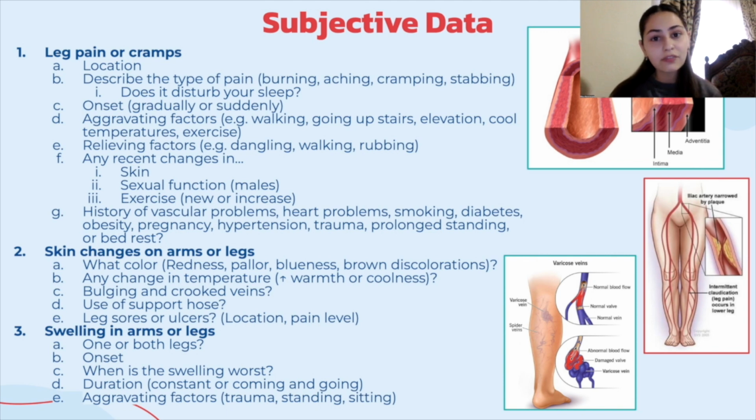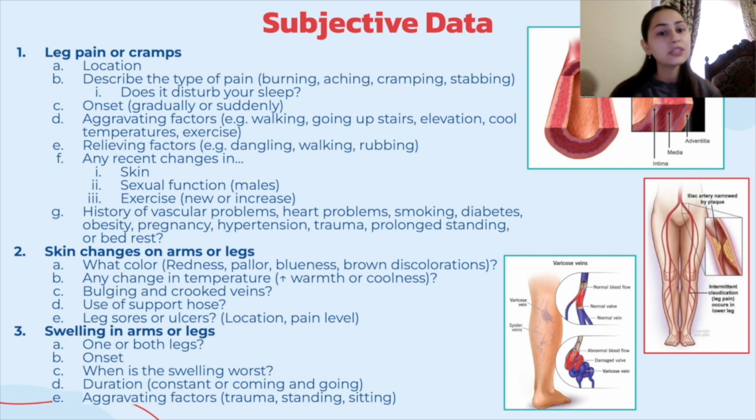Also, do your leg veins look bulging and crooked as with varicose veins? Have you done anything to treat it? Do you use support hose or compression stockings? With PAD, compression stockings actually worsen symptoms by further impeding blood flow. You can also ask, do you have any leg sores or ulcers? This is because leg ulcers occur with chronic arterial and venous disease. If yes, where? And does it bring about any pain?